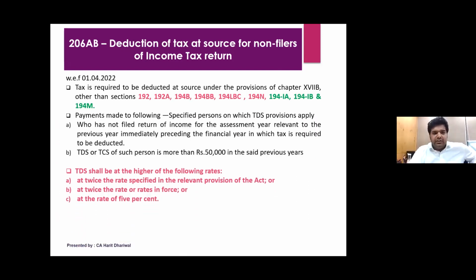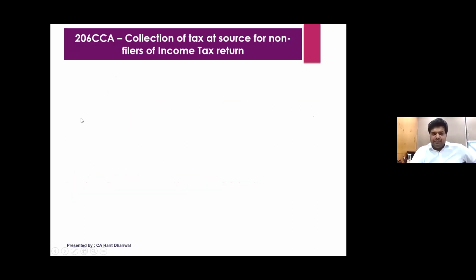I think we can just see this section. In this section, you can see in which cases this section will be applicable. So all the sections other than this. If you see for the salary, or for 194IA, IB, and IM, these sections will not be applicable, like this twice the rate. The ones in green are the ones which have been modified in the Finance Act 2022.